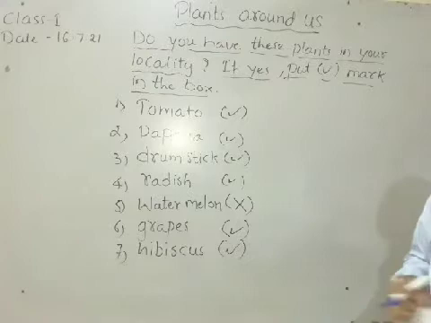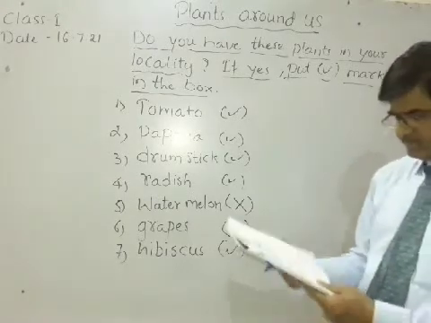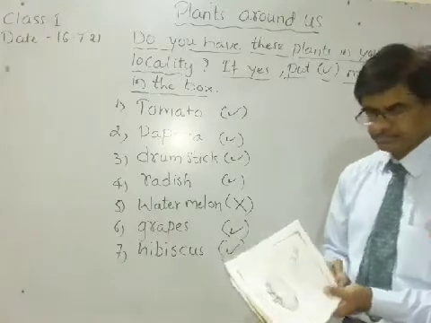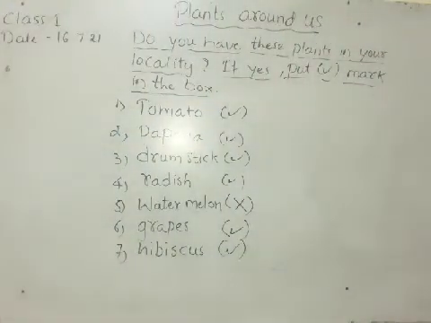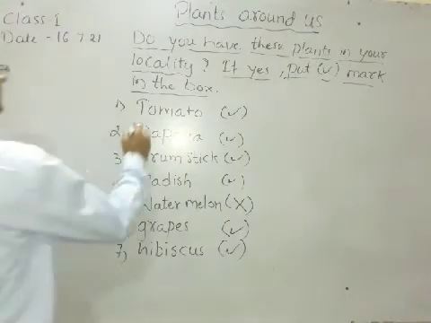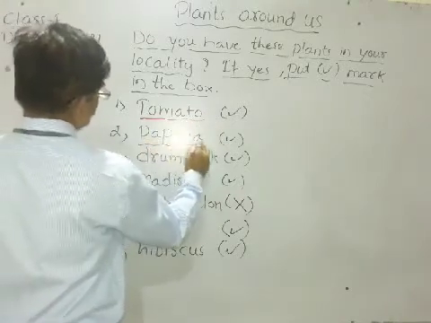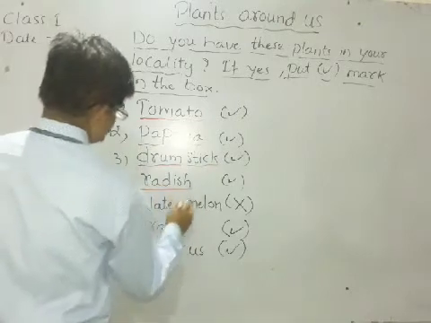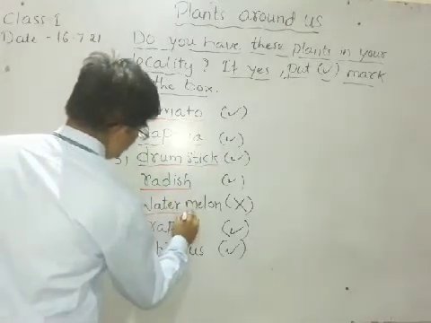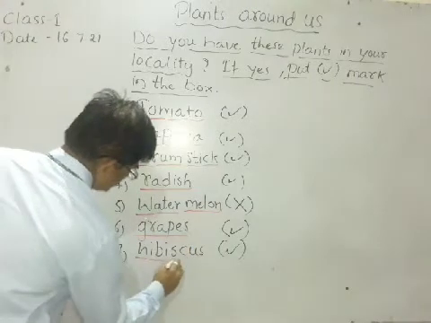Let me tell you the activity work that is on page number 14. Tomato, papaya, drumstick, radish, watermelon, grapes, hibiscus.